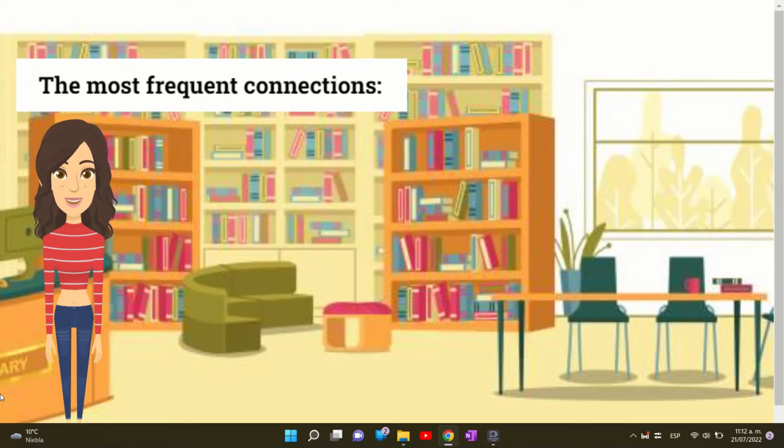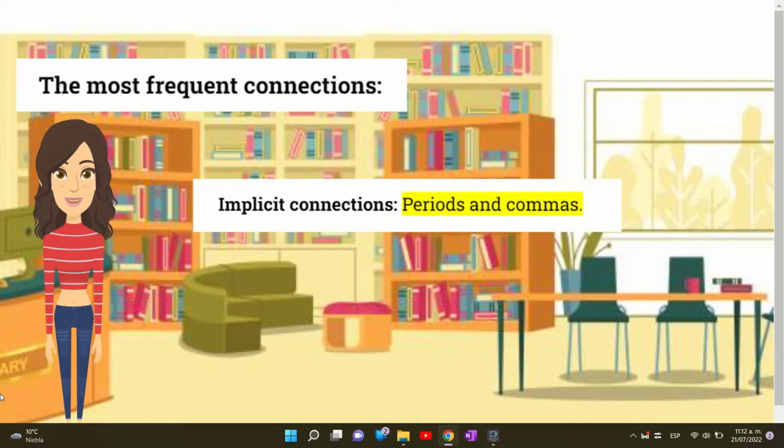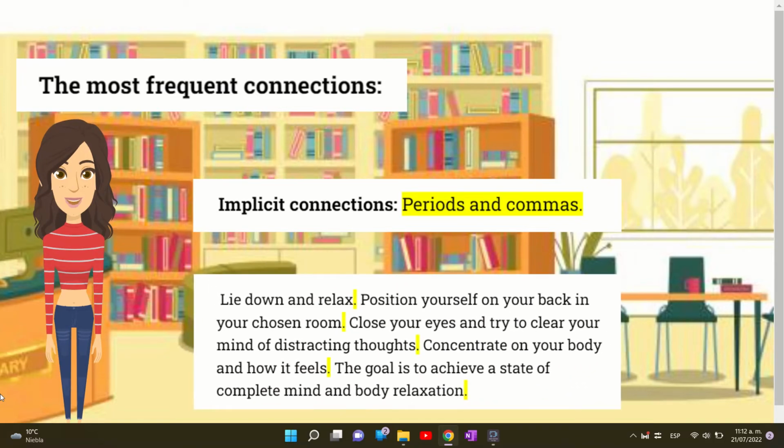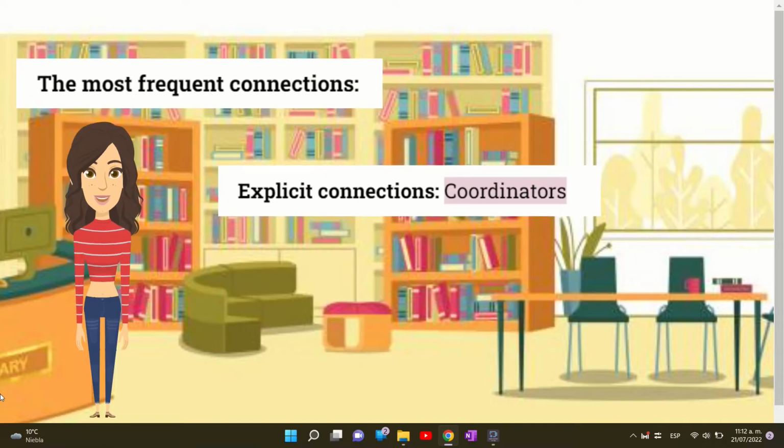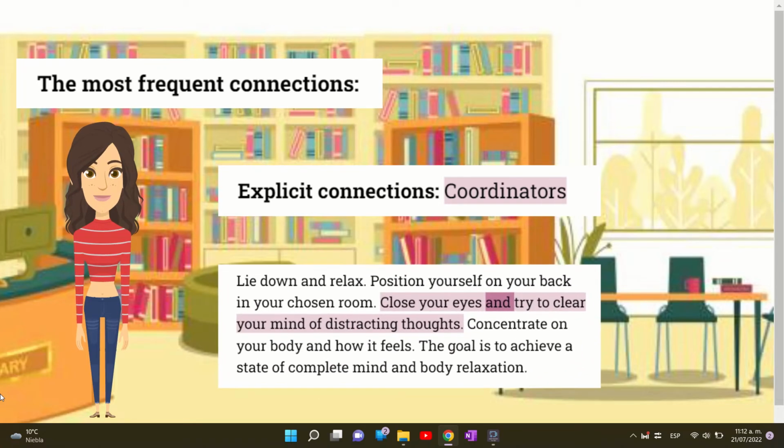Regarding the most frequent connections between sentences, we can say that the implicit ones are the most common, specifically periods. For example, just in this paragraph, we have found 5 periods. For explicit connections, we found coordinators of addition, such as and, which is joining two independent clauses.